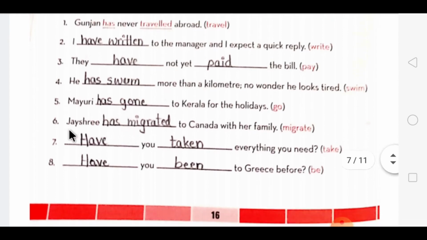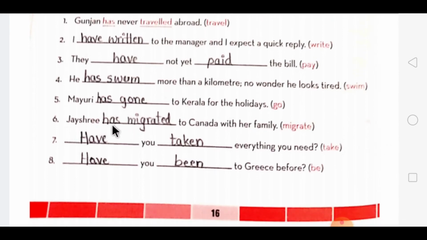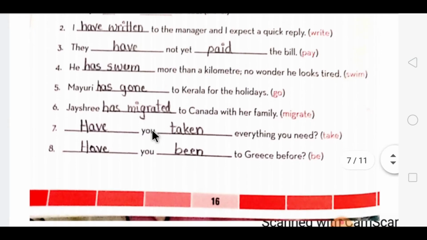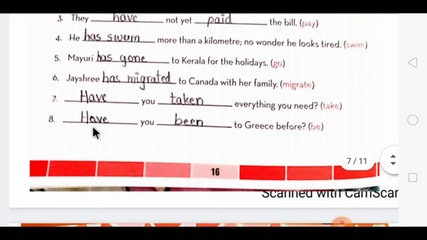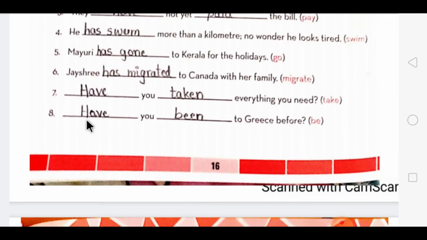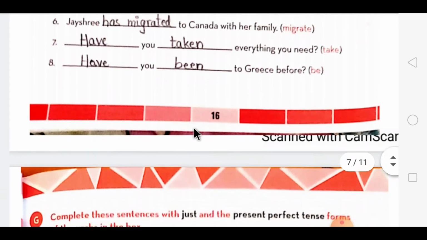Then sixth one, singular subject plus has plus V3 form of migrate, that is migrated. Now in this it's a question form, so with you we will use the word have, and V3 form of take will be taken. Then eighth one, with you we will use the word have, and V3 form of be will be been.